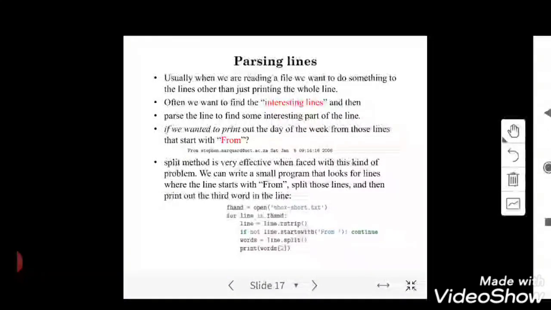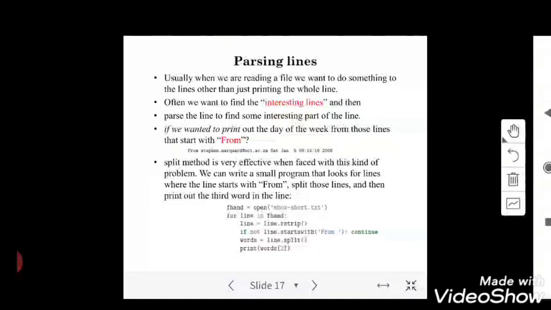If line 1 is completed with 4 words and line 2 has 8 to 10 words, I don't want to look into the empty spaces, so I will be removing them with rstrip. Then, as I told you, I need to check whether the line starts with the keyword from. If it starts with from, take it out; else, don't do anything. If it starts with from, then go for splitting the words.